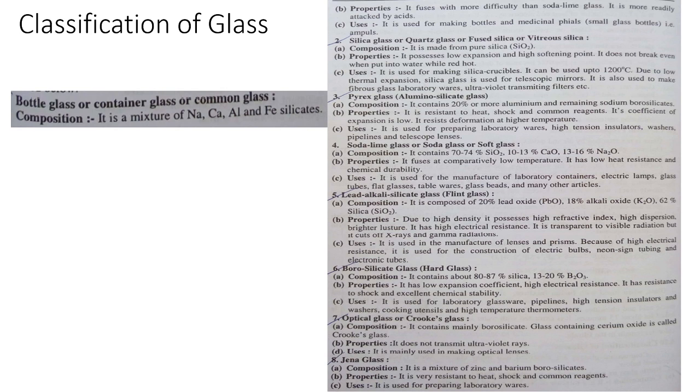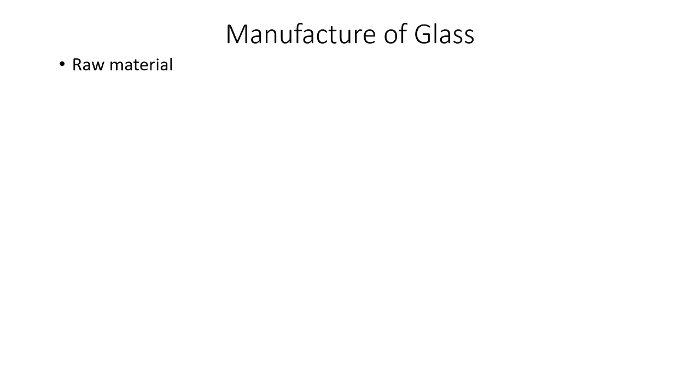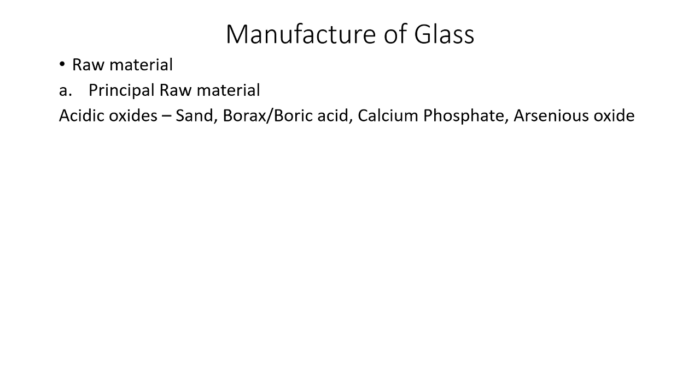We'll move ahead. Very important part of this chapter, that is manufacture of glass. For manufacture of glass, you need raw material for making glass. So what are those raw materials? In that, first is principal raw material. What is that? First is acidic oxides. What are those acidic oxides? Silica, boric acid, calcium phosphate, and arsenious oxide.